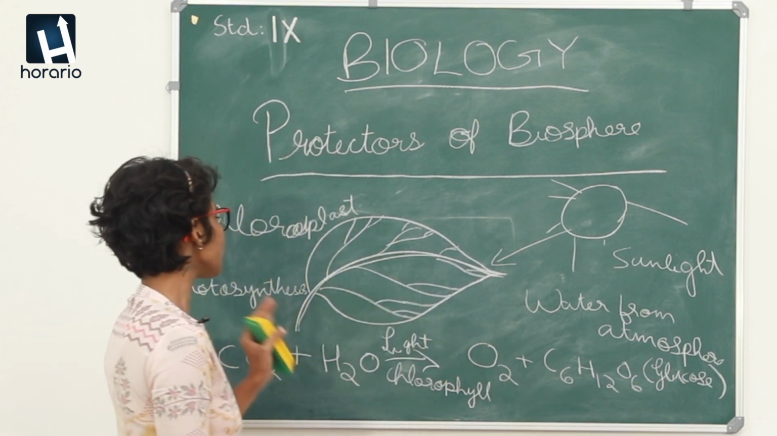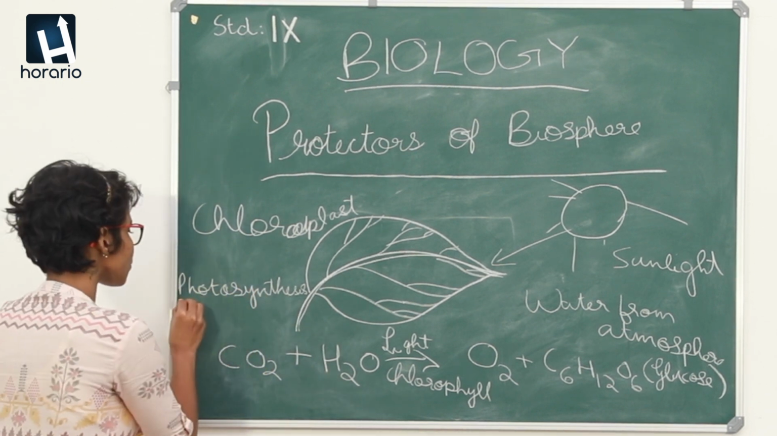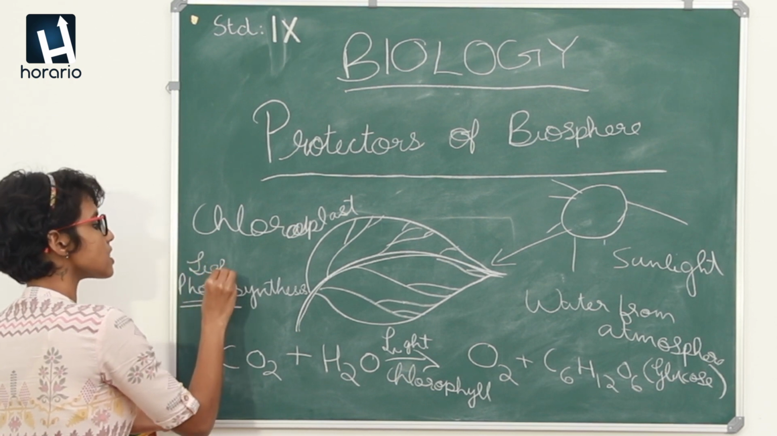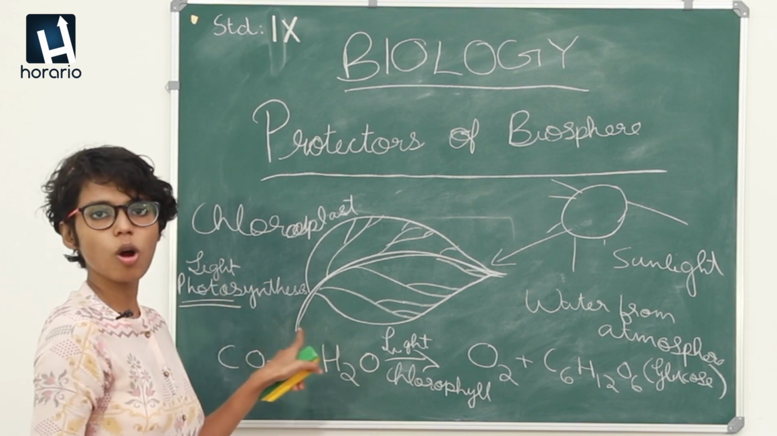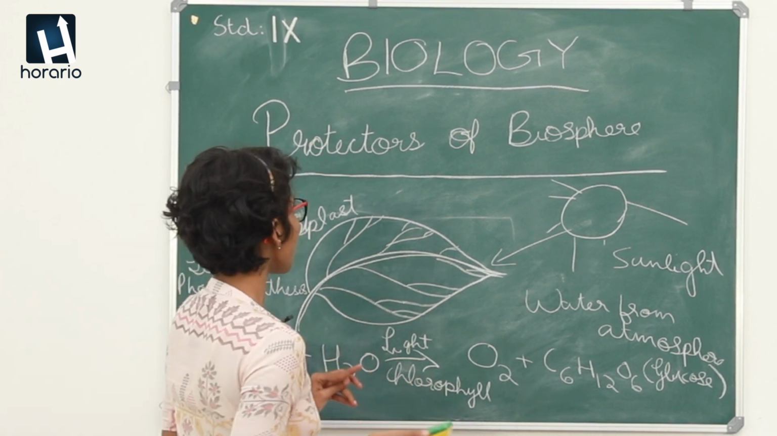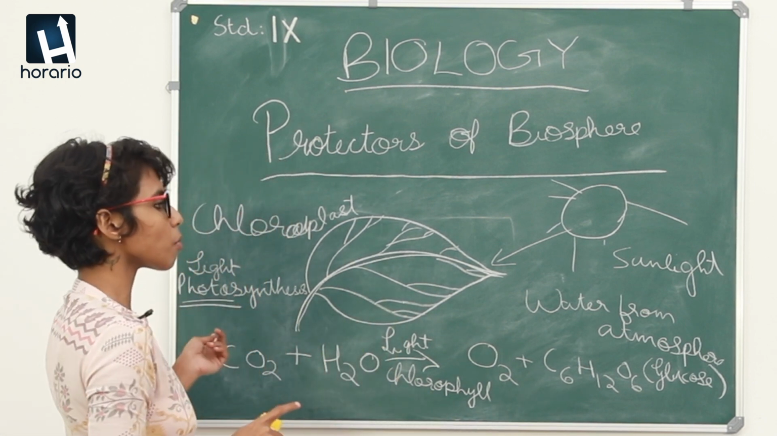Why does this term photosynthesis come? Here in this chemical process, photo means light, and since this reaction takes place in the presence of sunlight, it is hence called photosynthesis. So that's all about photosynthesis and how it helps in protecting the biosphere.